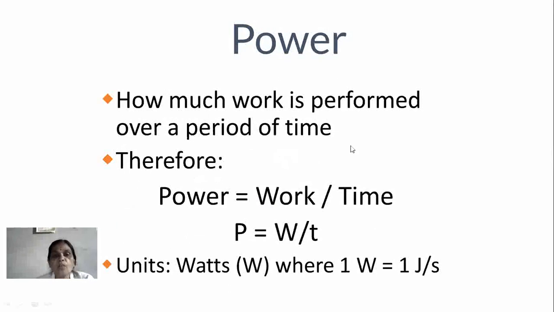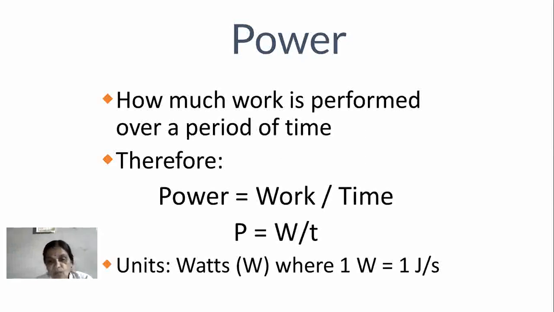Now the next one: how much work is performed over a period of time? Power, that is the third term. Power is defined as how much work is performed over a period of time. Therefore, power is equal to work upon time. In notation form, P = W/T, where P is power, W is work, and T is time. Power has the unit watt, and 1 watt is equal to 1 joule per second.